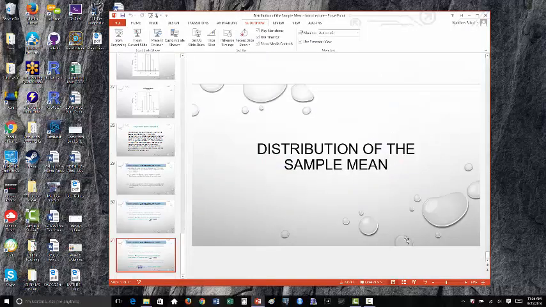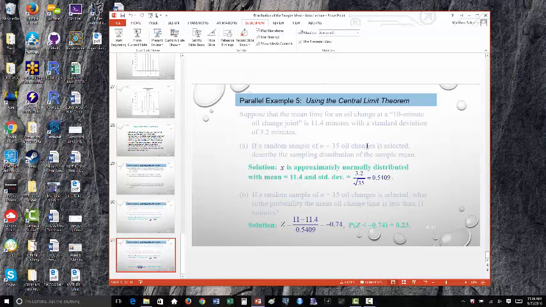All right, class. We will pick this up next time during our in-class lecture, and we're going to work a ton more examples like this. We'll talk about how you calculate the mean and the standard error here, and we'll do a bunch of z-score problems. All right, thanks, class.